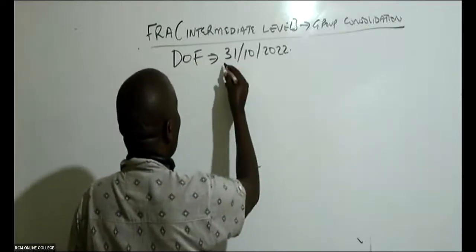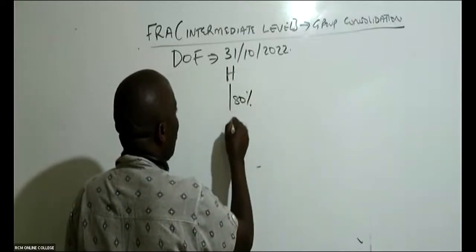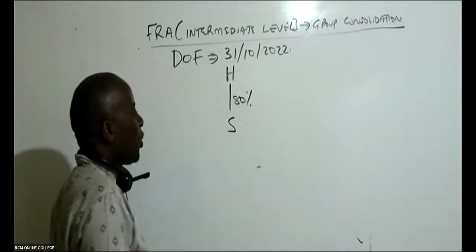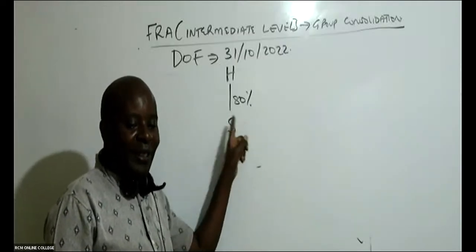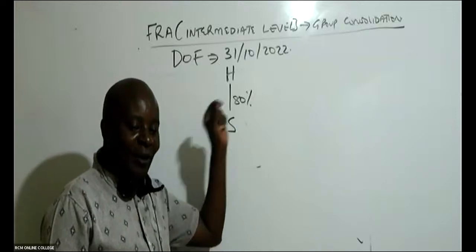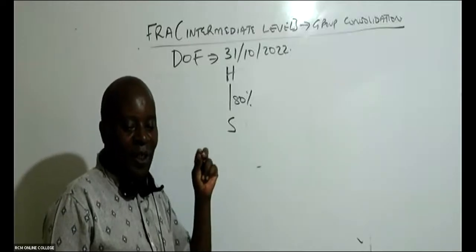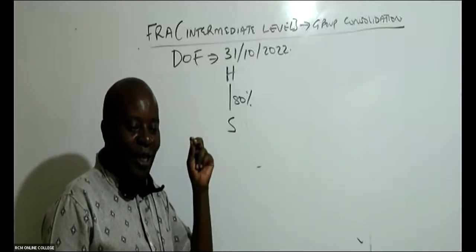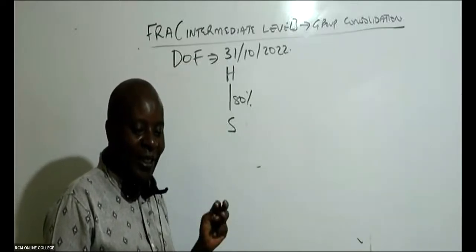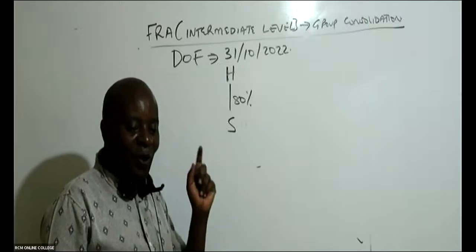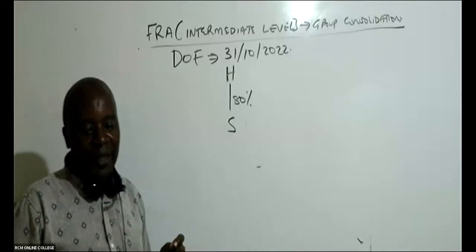So in this case H acquired 80% of S. Let me ask you a question. 80% is so huge. Who is S to the group? Who is S to H? 80% is a huge shareholding. Is it an associate? Is it a subsidiary? Is it a joint venture? Who is S to the group?